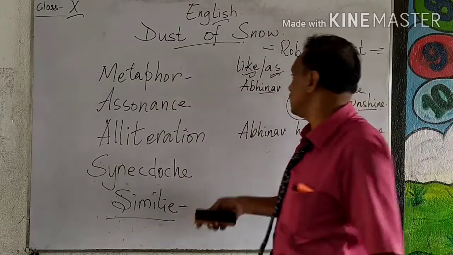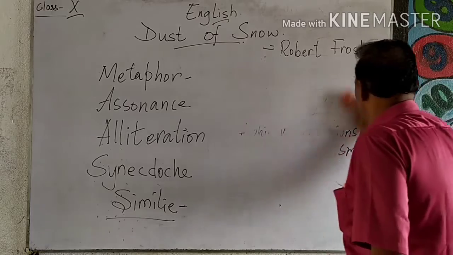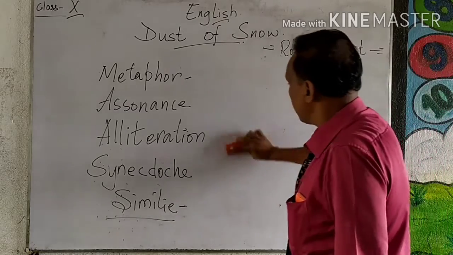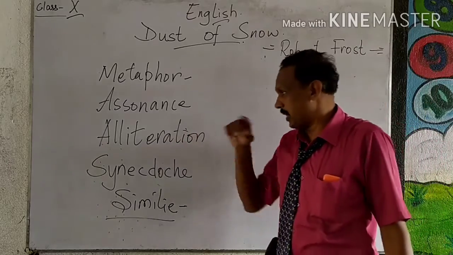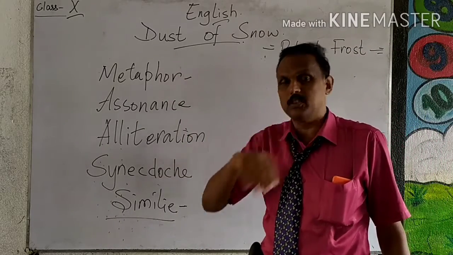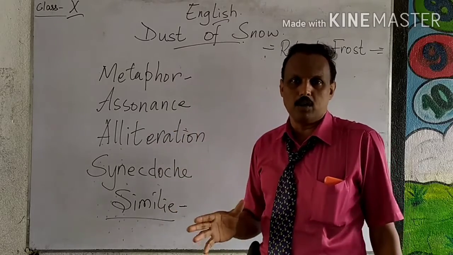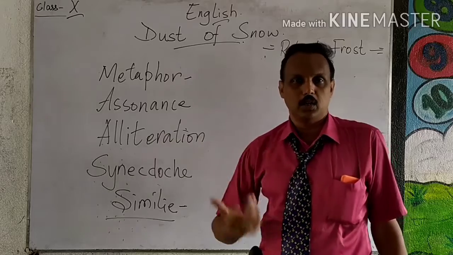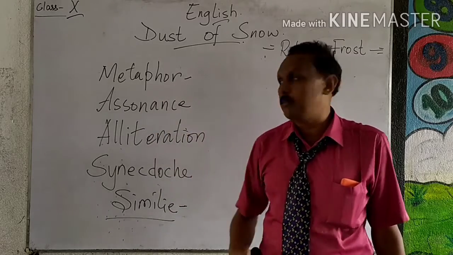In this poem, Dust of Snow, you don't have simile. So once you understand it, you can write the summary yourself. That is why I am explaining to you the finer parts. The English teachers usually will give you the summary, and I will not give you the summary. When you get time, you write it yourself. Let it be wrong. Write what you understand or what you heard from what I said. When you read it 3 or 4 times, you will get different meaning.